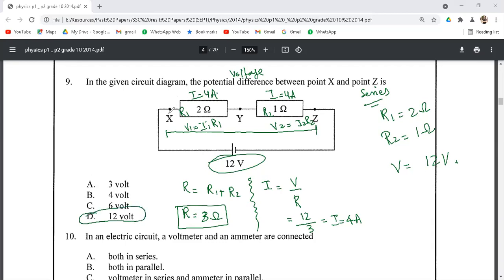If we want to calculate the potential between X and Y, we can calculate it by using V1 equals I1 R1, and the potential between Y and Z will be equal to I2 R2. So the correct option we have is option D.